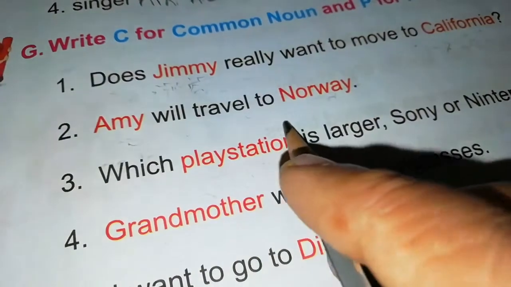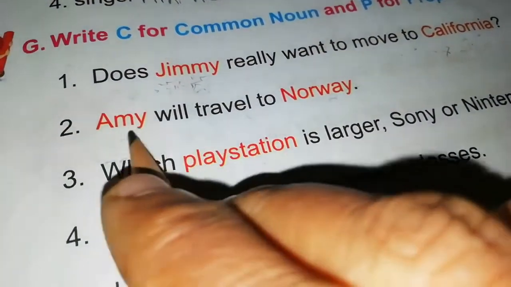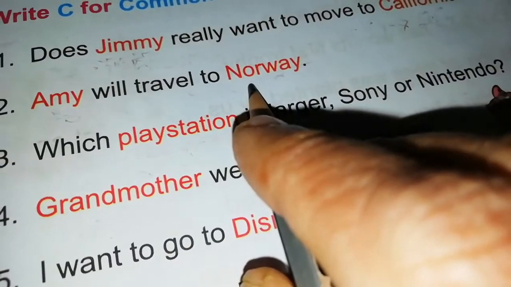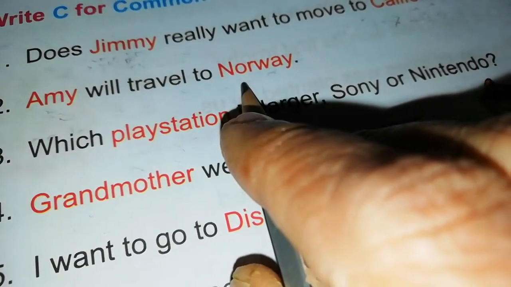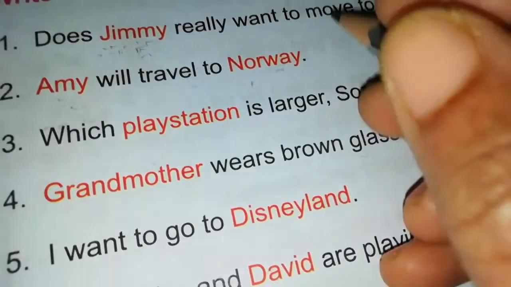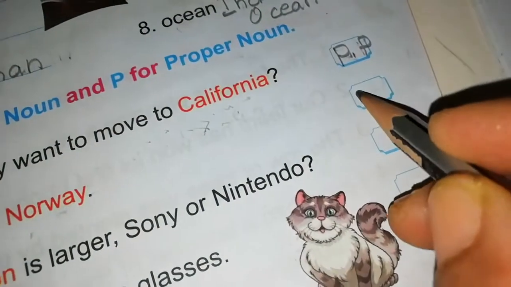Next, Ami will travel to Norway. Ami is a proper noun and Norway is also a proper noun, right? So shall we write? Okay. P.